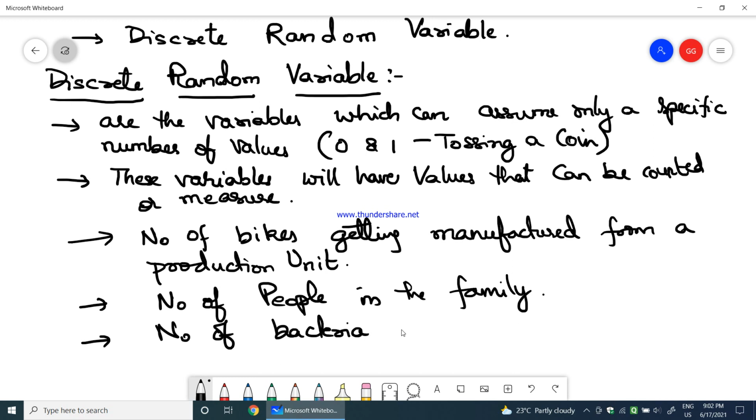Normally we measure bacteria in water per 2 cubic centimeter of H2O. So you will find out what would be the amount of bacteria per 2 cubic centimeter of water. That is how the measurement will be done. So this is related to discrete random variables and examples of discrete random variables.